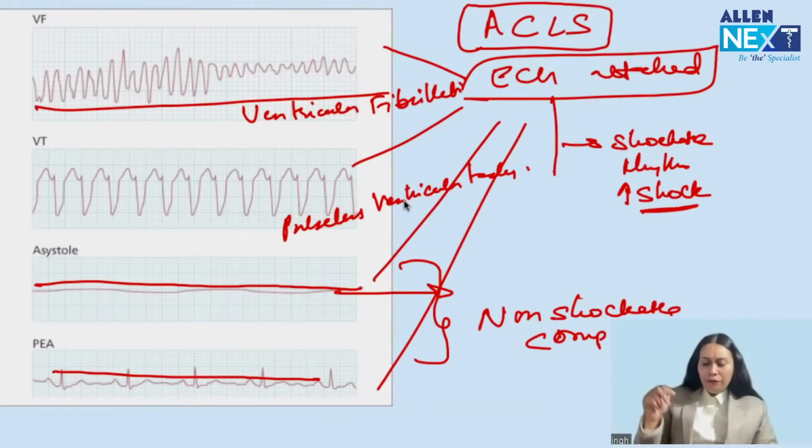If it is VF, then what is the definitive management? Defibrillation, shock. We give 200 joules of unsynchronized shock. If it is VT, shock. These two are shockable rhythms. If it is straight line asystole, compression and ventilation. If it is pulseless electrical activity, compression and ventilation. Got my point? So this we have to remember.